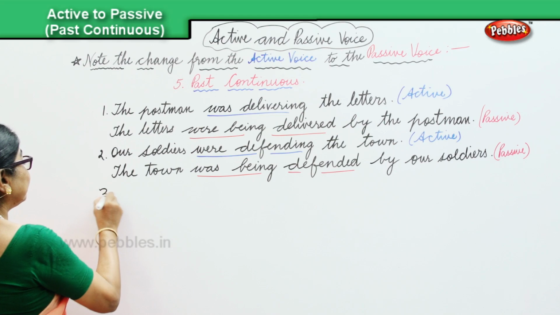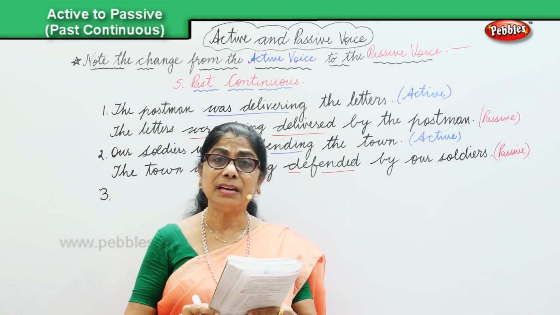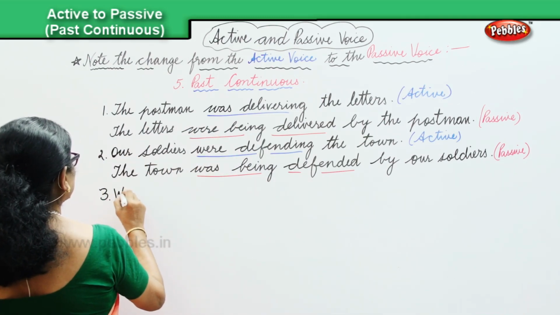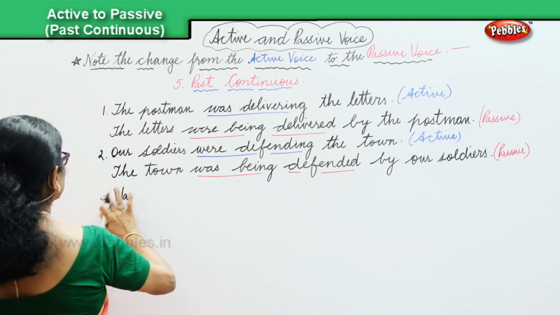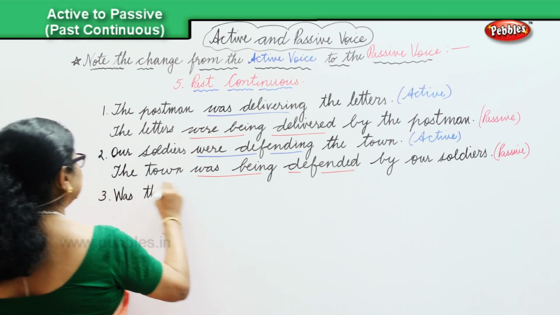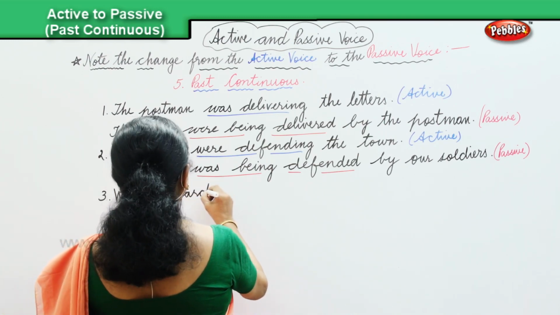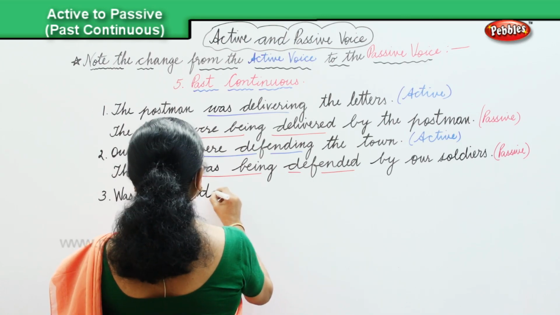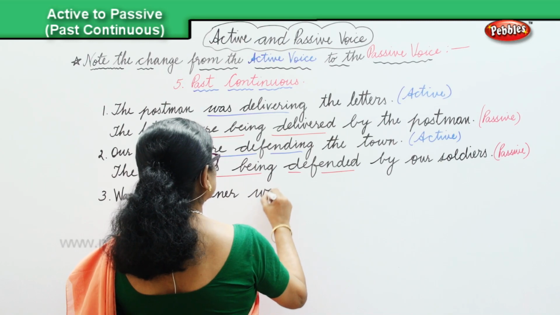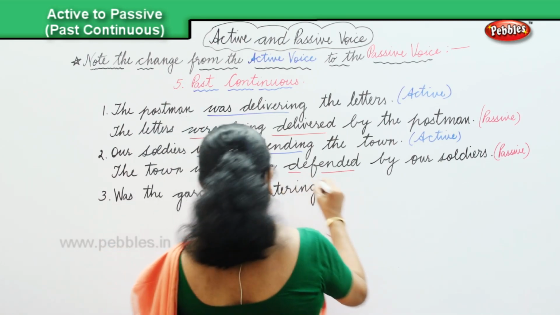Passive voice. Now let's look at another sentence here. Third sentence. We have here, was the gardener watering the flowers?